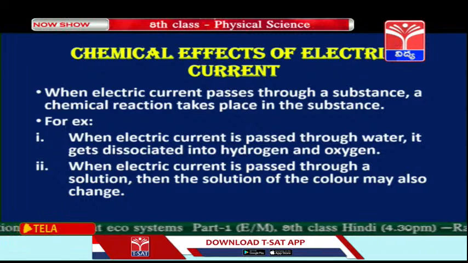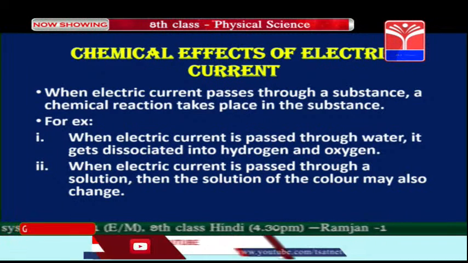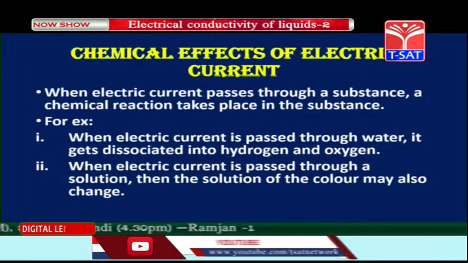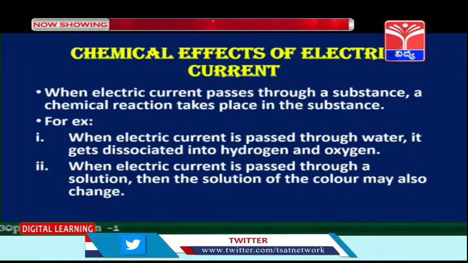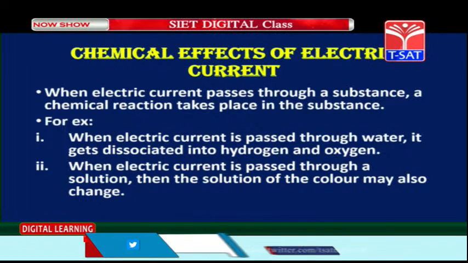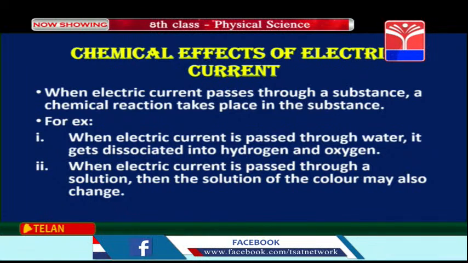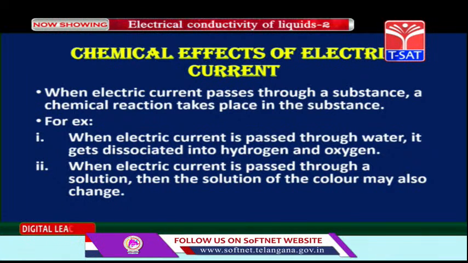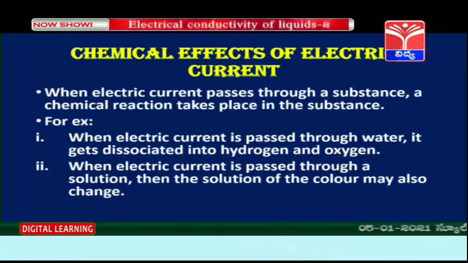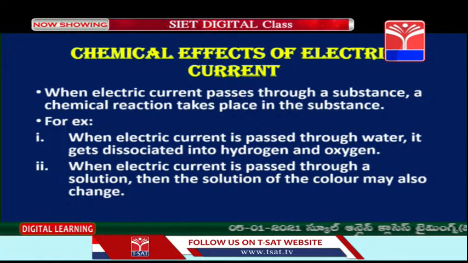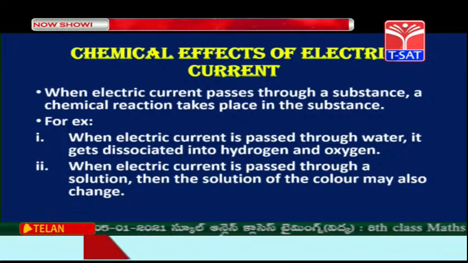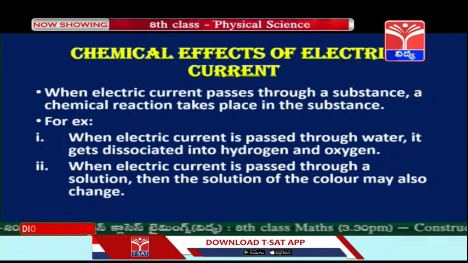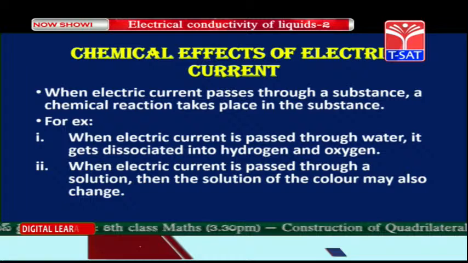So children, what do we want to understand when we are saying chemical effects of electric current? When electric current passes through a substance, a chemical reaction takes place in the substance. So whenever current passes through a substance, then there is a chemical reaction that brings about some changes in the substance. Okay children, that is what we are saying is chemical effects of electric current.